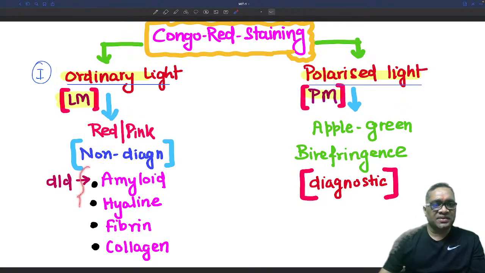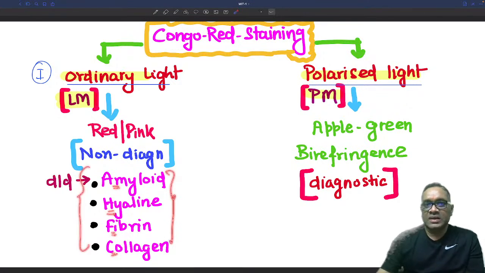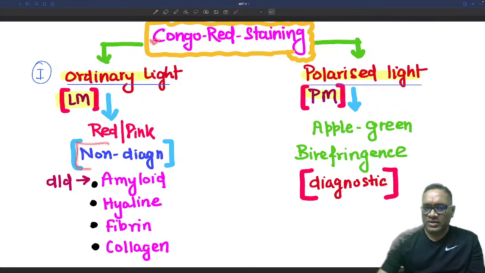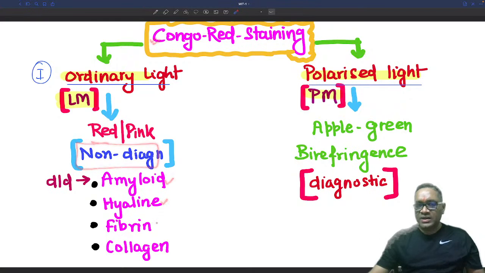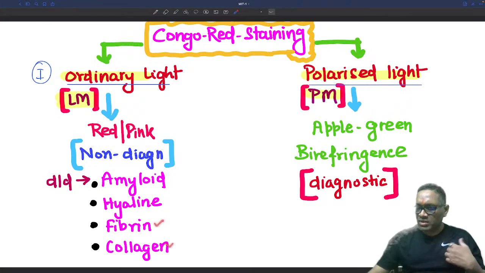Because these are the differential diagnoses. It can be amyloid, it can be hyaline, it can be fibrin, it can be collagen. All can be extracellular, acellular, pink amorphous material. So that is why light microscopy with Congo red staining is non-diagnostic, because it can be amyloid also, hyaline also, fibrin also, collagen also.